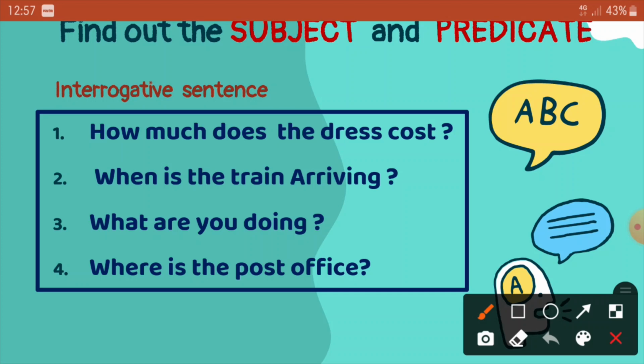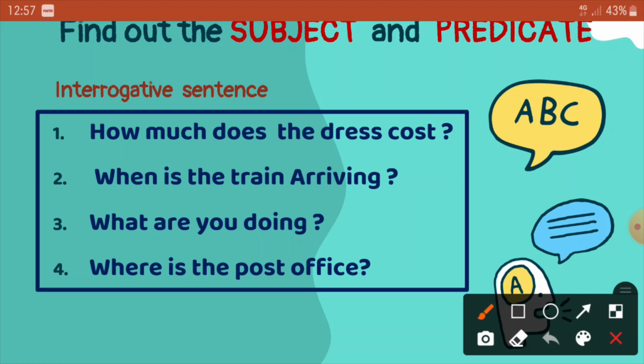Now let us see the sentence: how much does the dress cost? So in this type of sentence, how can you identify the subject? The basic rule is that in an interrogative sentence that begins with a question word like how, when, what, where, which, the subject can be found by changing the question into a statement.